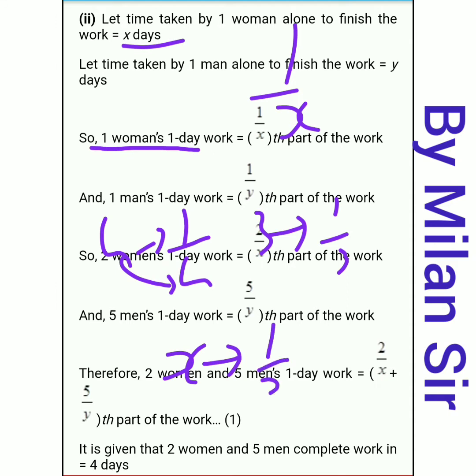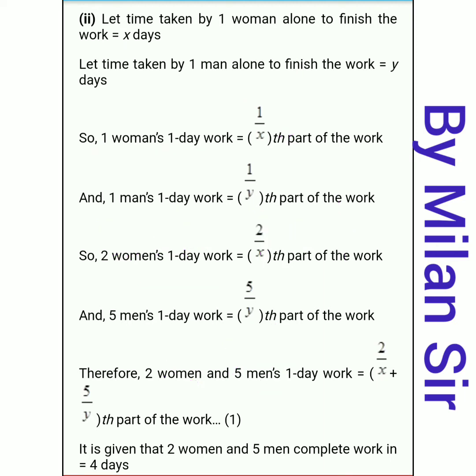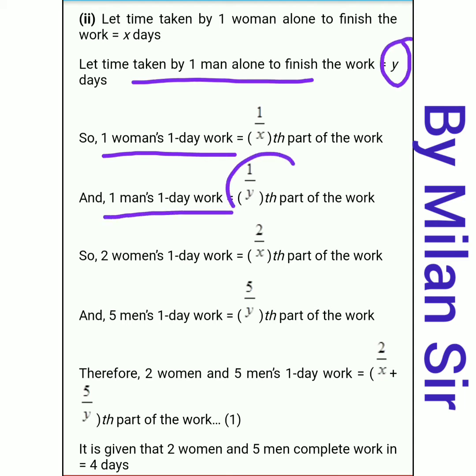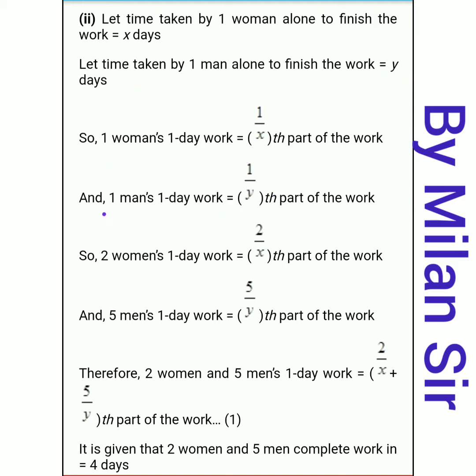So in x days, for x days, each day's work is 1 by x. So one woman's one day work is equal to 1 by x, the part of the work. Then the same thing for the men. One man's one day work, now total days is y. So here it is 1 by y. Same thing: for 4 days it is 1 by 4, so for y days it is 1 by y. One man's one day work is equal to 1 by y, the part of the work.